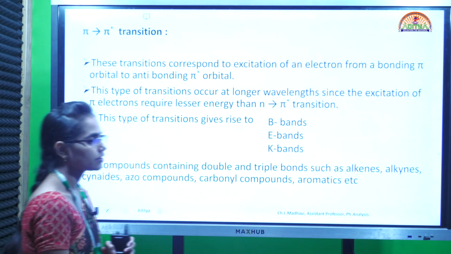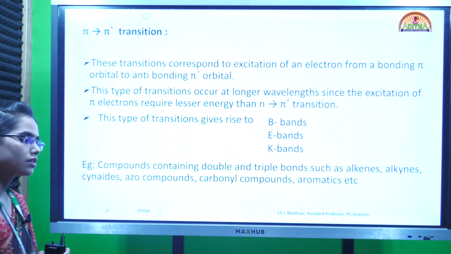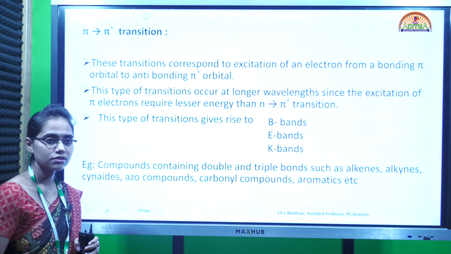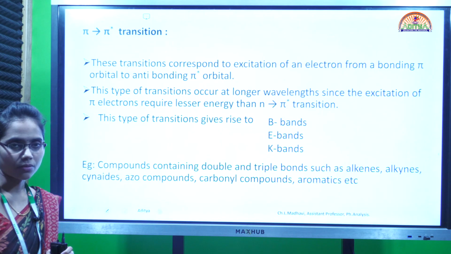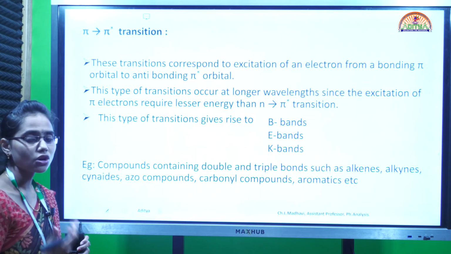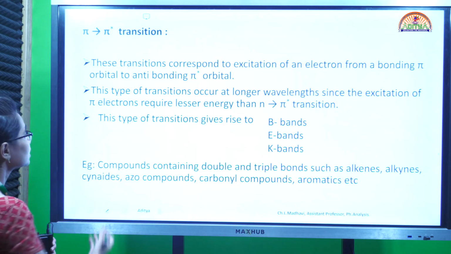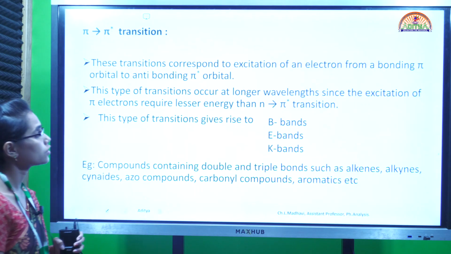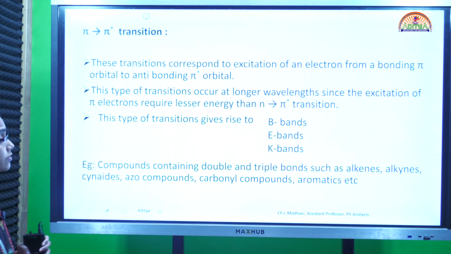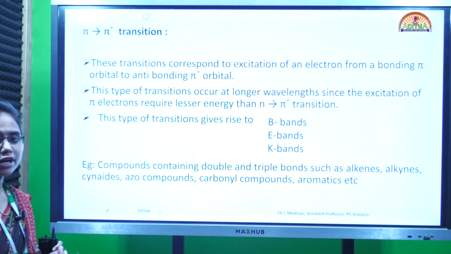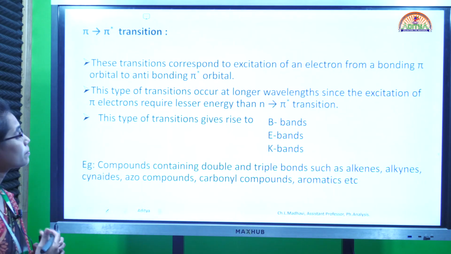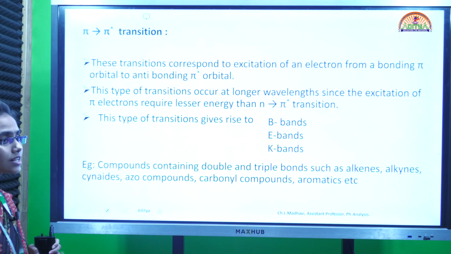Then pi to pi star transitions. Again, what type of electrons are present? They are pi electrons. Pi electrons means unsaturated compounds, where we have either double bonds or triple bonds. These transitions correspond to the excitation of an electron from a bonding pi orbital to an anti-bonding pi star orbital. That results in a pi to pi star transition.